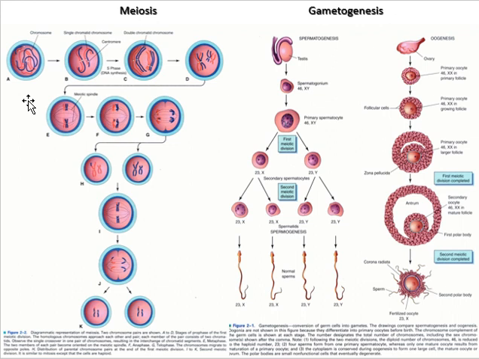In meiosis, which is a specialized process of cell division that occurs only in the production of gametes, it consists of two divisions, meiosis 1 and meiosis 2, which result in the formation of four gametes, each of which contains half the number of chromosomes.